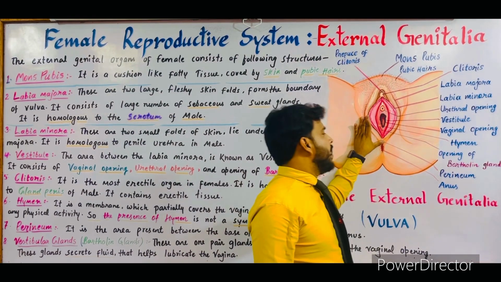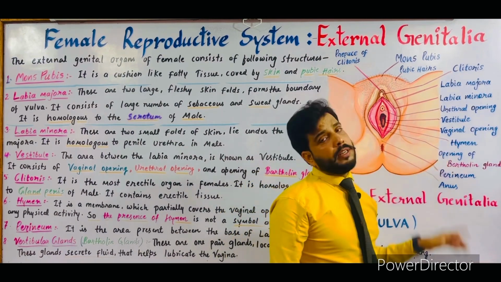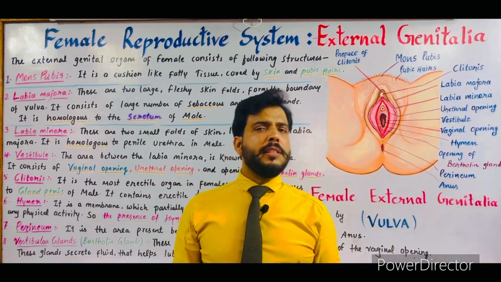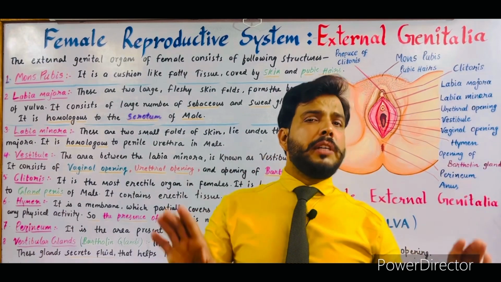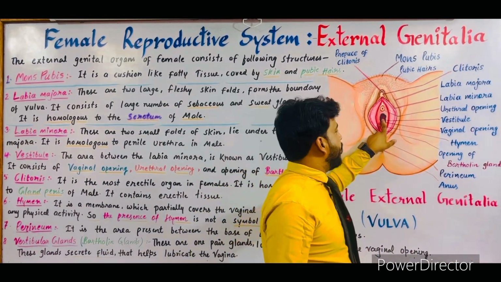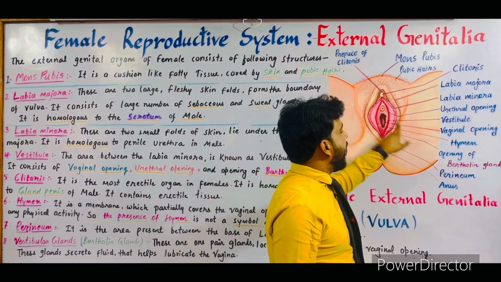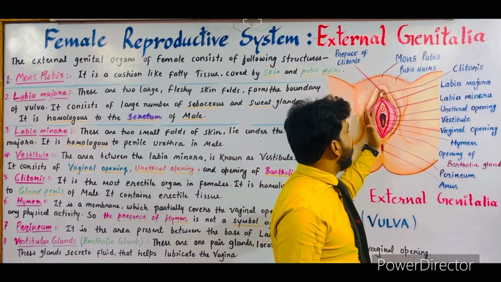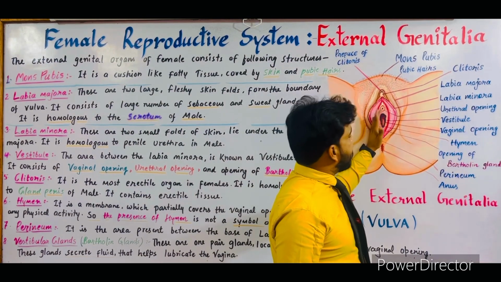Now the next is hymen. Now what is hymen? Hymen is a membrane which partially covers the vaginal opening. So this is the vaginal opening, and hymen is a membrane which partially covers the vaginal opening.